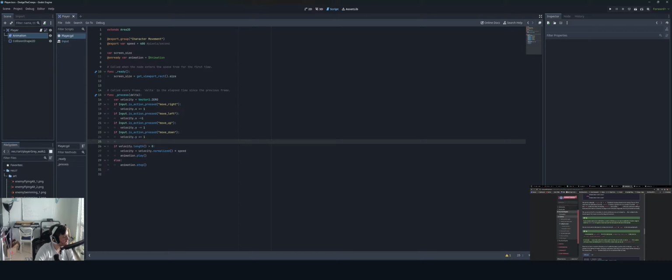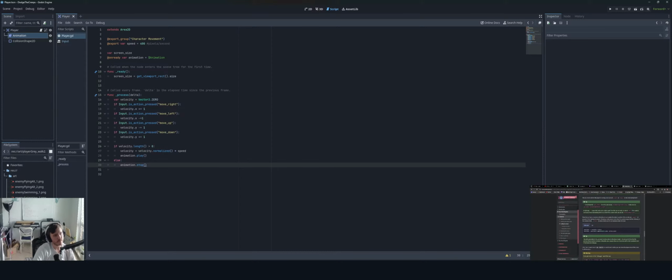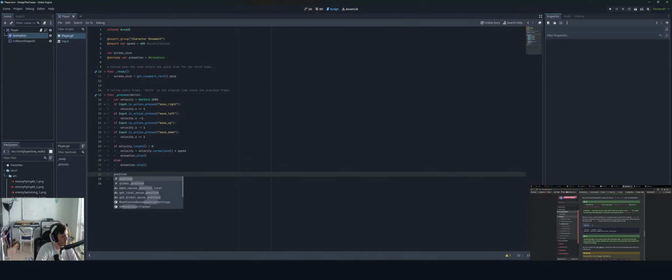Now that we have movement direction, we can update the player's position. We can also use clamp to prevent it from leaving the screen. Clamping a value means restricting it to a given range. Yes. Add the following to the bottom of the underscore process function. So position plus equals velocity times delta.